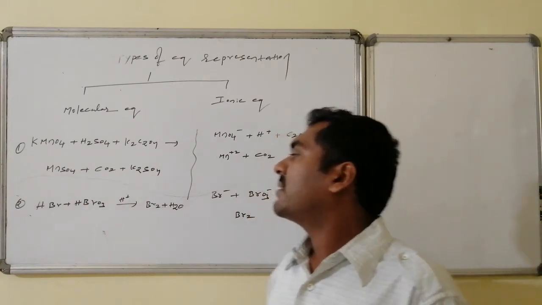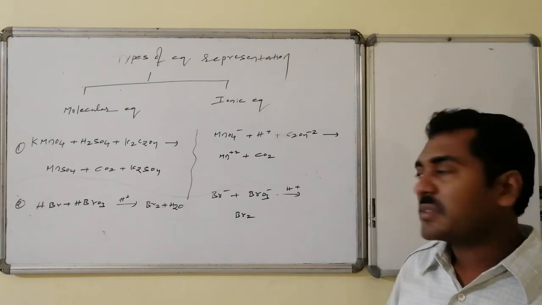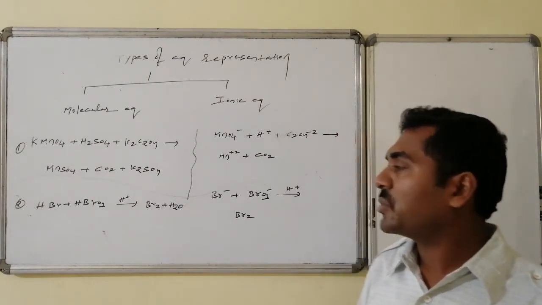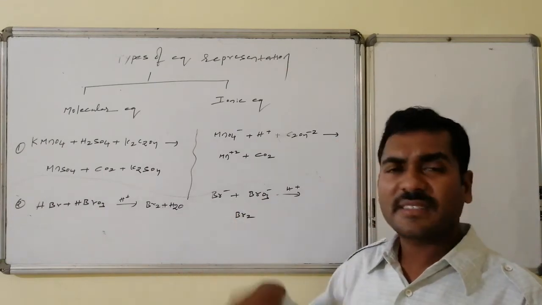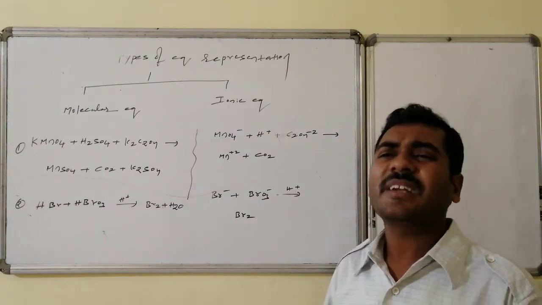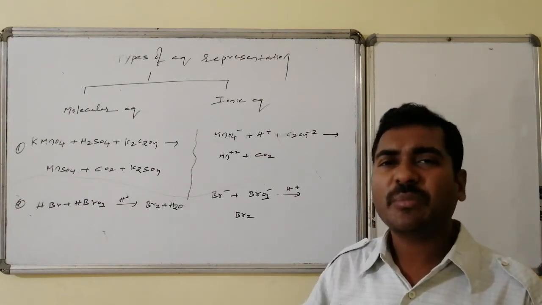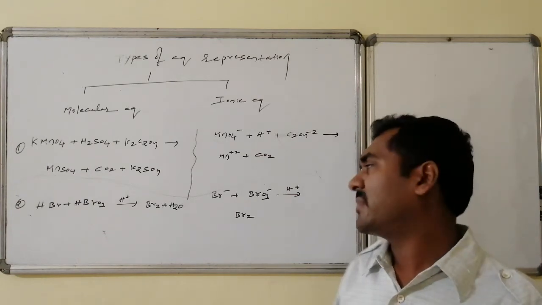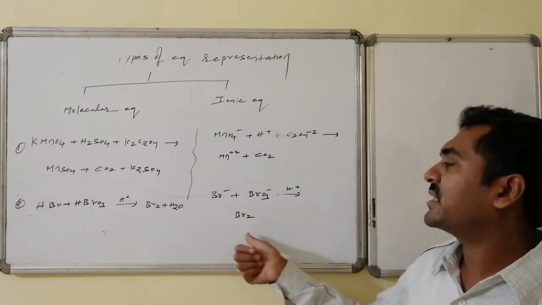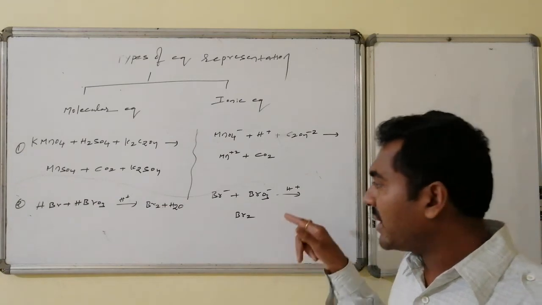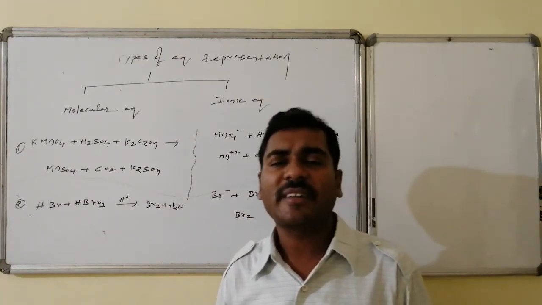Similarly, here HBr, hydrogen bromide, in presence of acidic medium forms bromine followed by water. Here H is a spectator because in water H is present in the form of H+. Generally, we can't write it in ionic form. While writing, we don't give any importance to water because water is used as a solvent. Hence Br- plus BrO3- in presence of acidic medium leads to the formation of Br2, and the remaining are filled in to make the complete molecular equation.